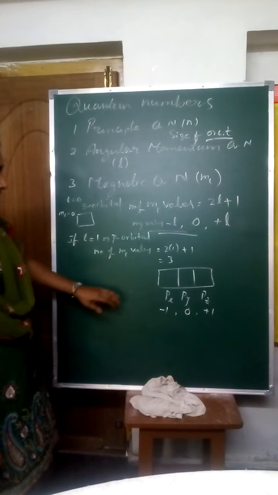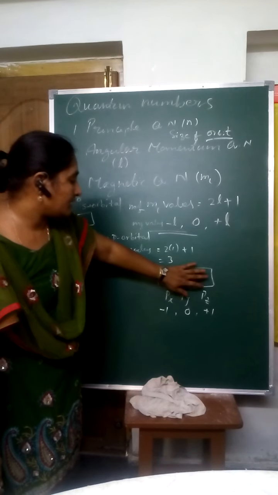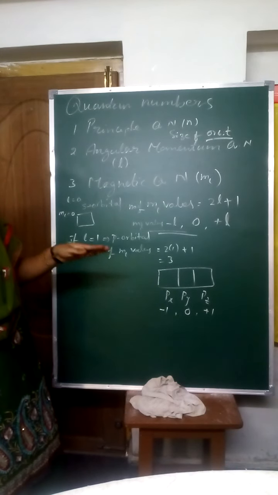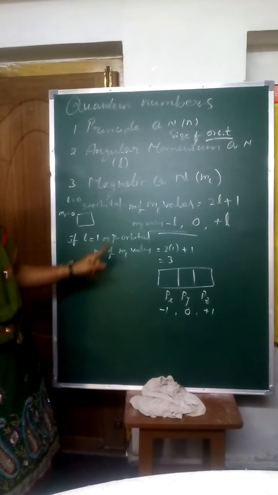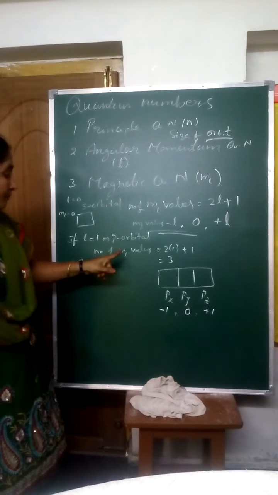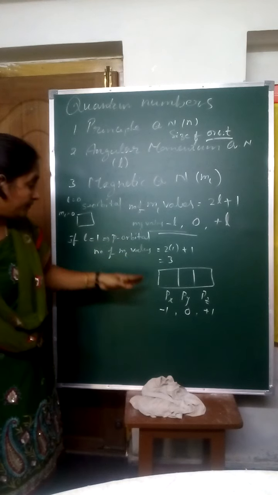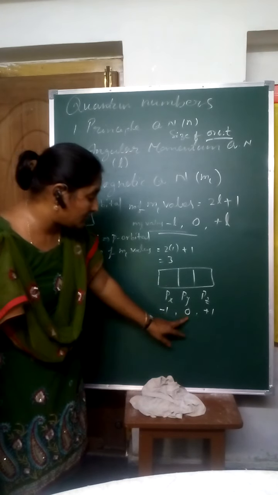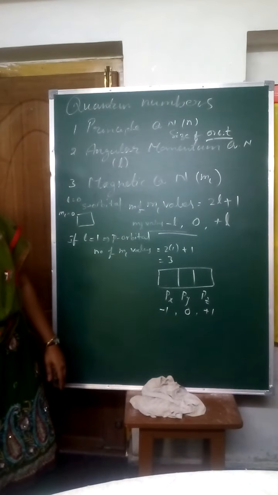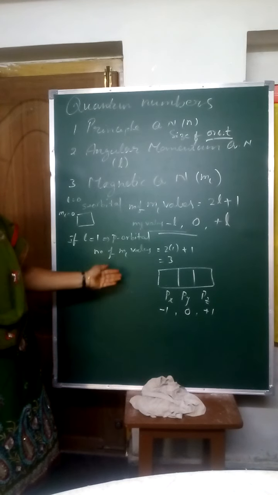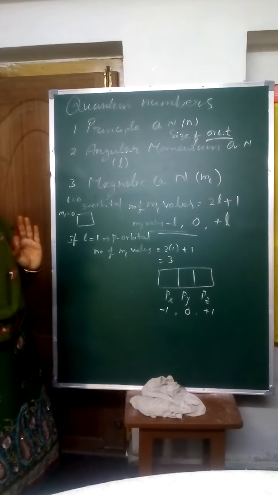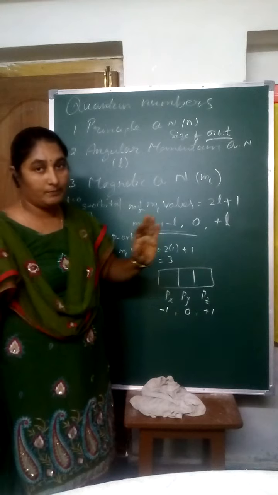Do you understand this one? The three orbitals are degenerate, that means equal energy orbitals are present in the P orbital. The ML values of the P orbitals are -1, 0 and plus 1. Three values are there. That's why you are drawing three boxes. Keep it in your mind.